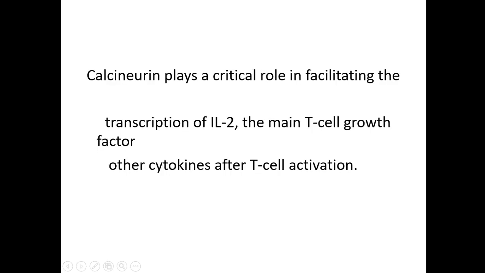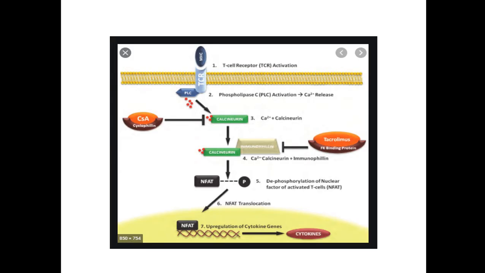So calcineurin plays a critical role in facilitating the transcription of interleukin 2, the main T cell growth factor, and other cytokines after T cell activation. So calcineurin is important in the production of interleukin 2. By inhibiting the calcineurin, we can prevent the formation of interleukin 2 and thereby prevent the activation of the immune system. That is what we see with calcineurin inhibitors, cyclosporin and tacrolimus. Same thing, we'll explain once more.